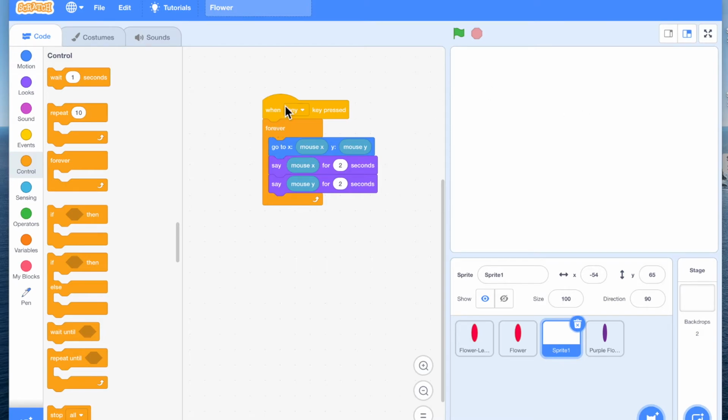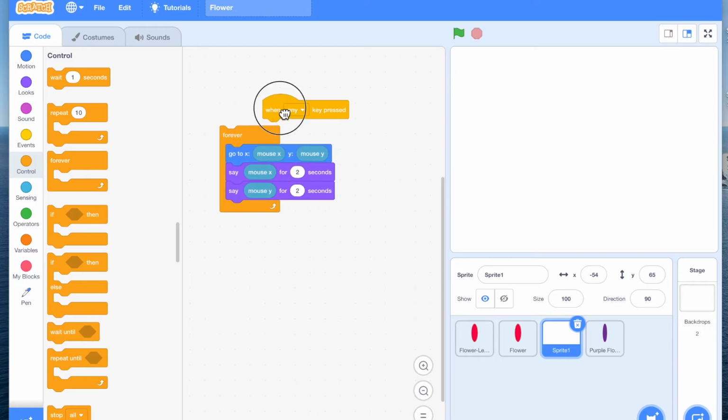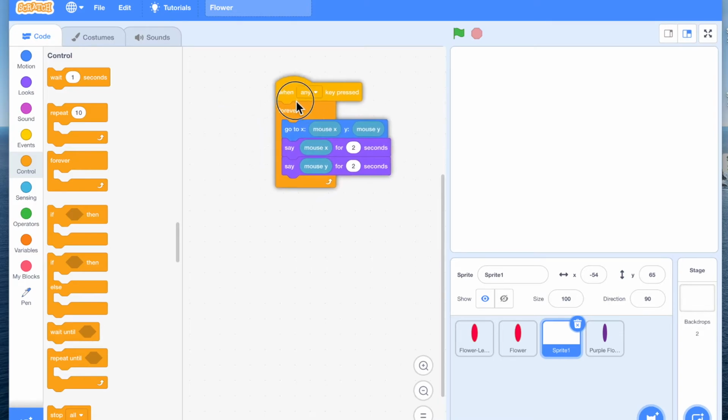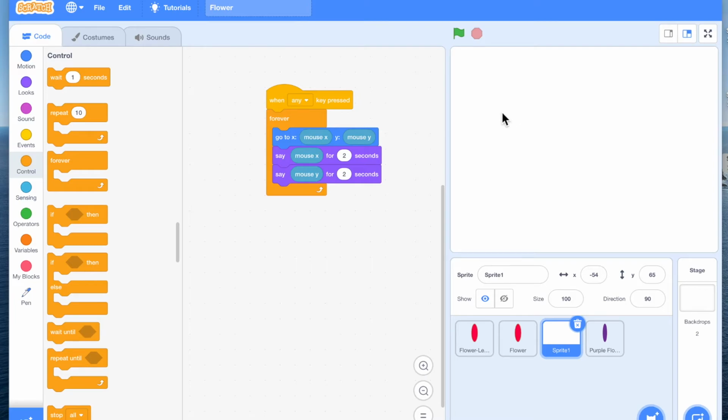Now, when any key is pressed in a forever loop, I'm going to get the value of X and Y. Okay, let's start with somewhere in the center of the screen. So somewhere here is our center.